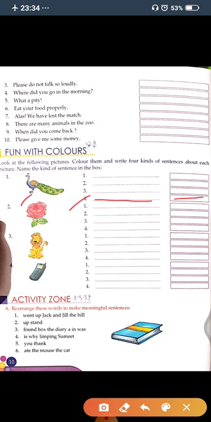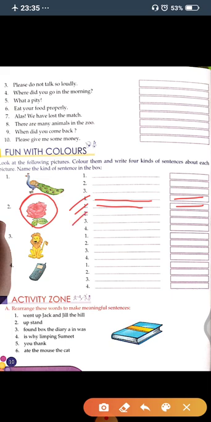Now see the second picture, what is it? It is a rose. Which flower is it? It is a rose. So in first one you will write, rose is red. Rose is red, so this sentence is a statement sentence.